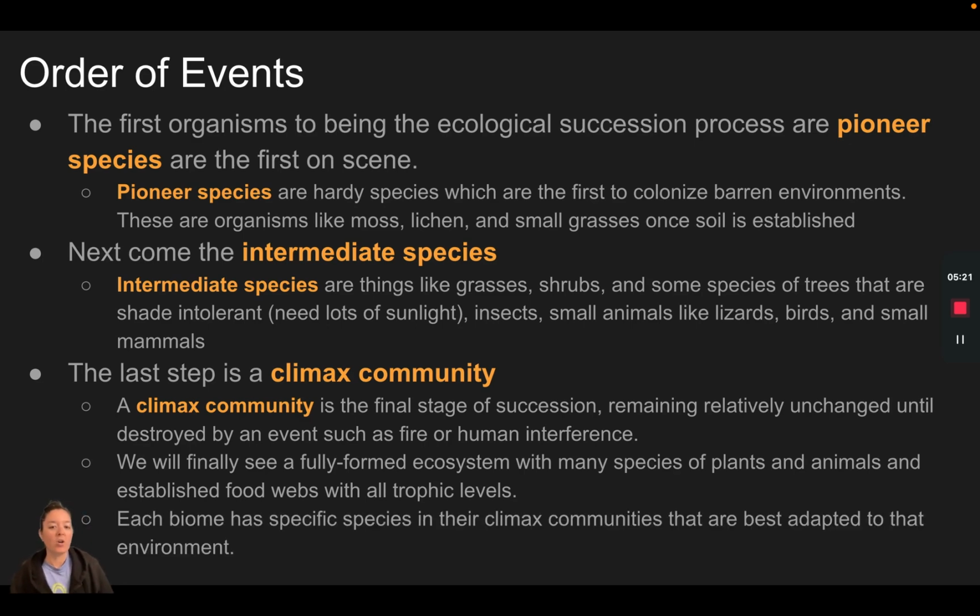Each biome has its own specific necessities for a climax community and what that looks like because of those climates that are very specific to each biome. So each biome has a specific set of species in its climax community that are adapted to that environment.